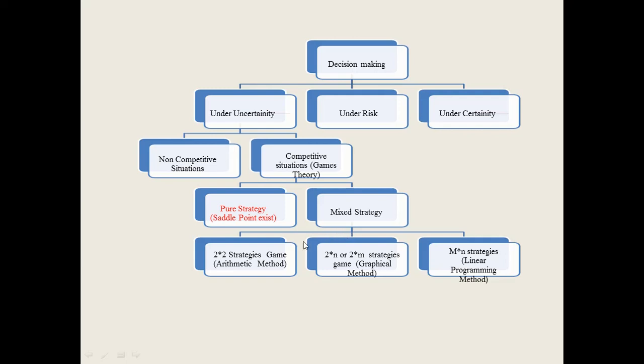Whenever we are having a 2x2 game, it is solved by the arithmetic method. Whenever we are having a 2 by n or 2 by m strategies game, it is solved by the graphical method. Whenever we are having n by n, that is 3 by 3 or 4 by 4 strategies, then the linear programming method is used. Now today we will be studying the pure strategy game.